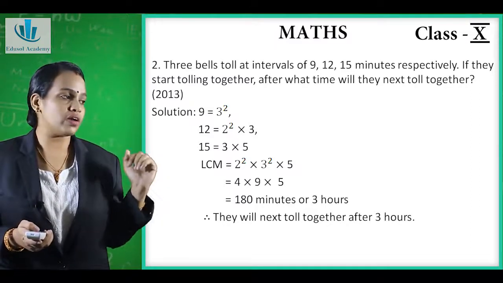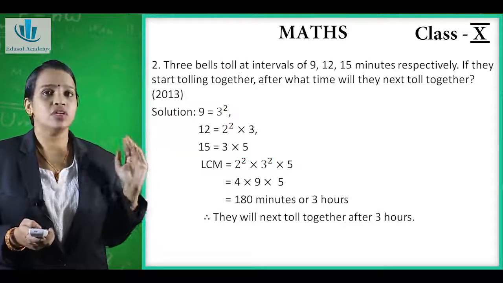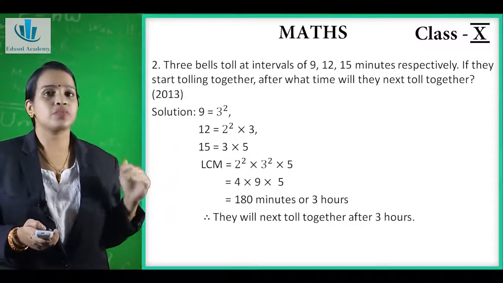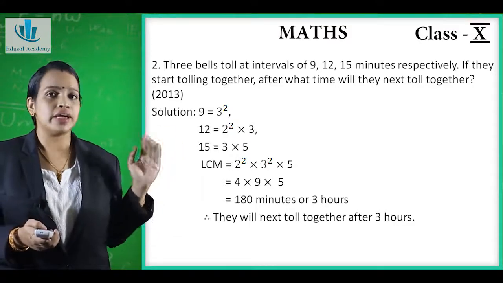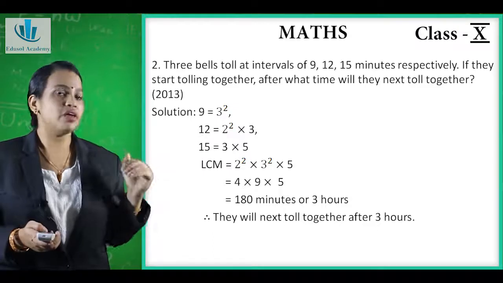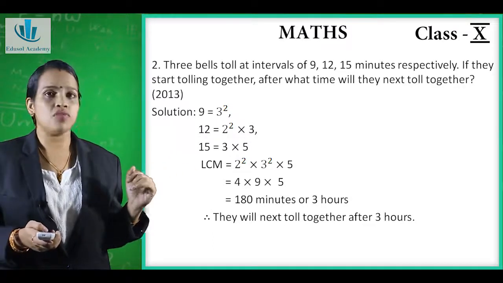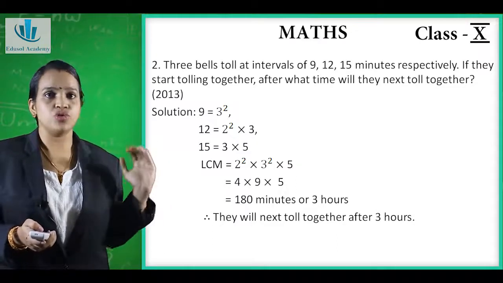So now you know the factors. First we will write the factors of 9, 12 and 15. For 9, the factors are 3 into 3, that is 3 raised to 2. For 12, the factors are 2 into 2 into 3, that is 2 raised to 2 into 3. For 15, the factors are 3 into 5. So the LCM of all these 3 numbers is 2 raised to 2 into 3 raised to 2 into 5.